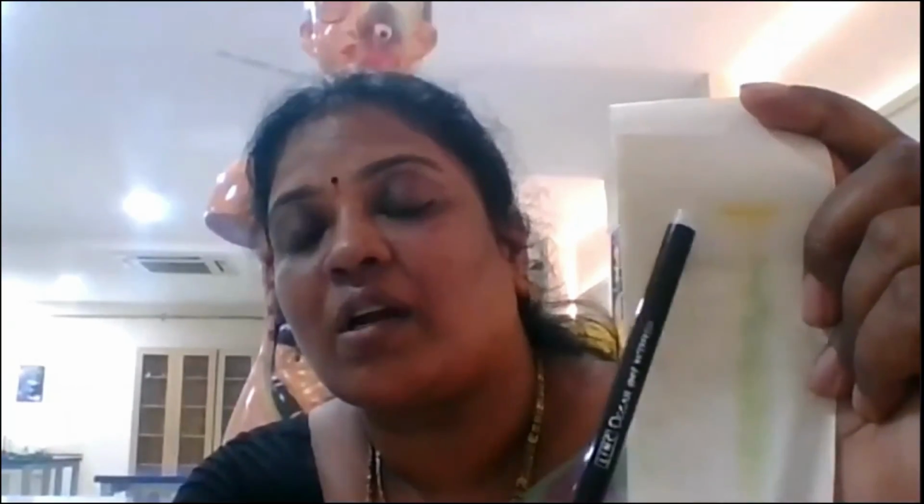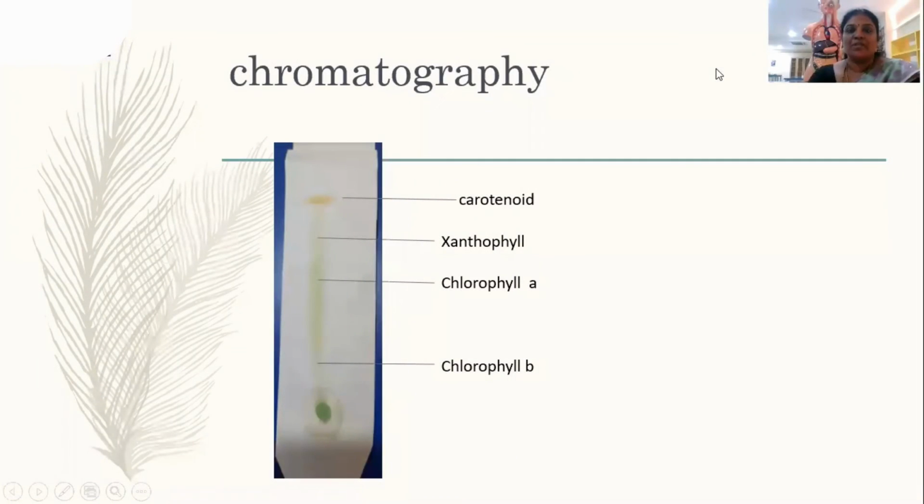See here. It is xanthophylls, and then comes carotenoids. You can see the dark yellow or orangish color patch. Now this is your carotenoids. If you see here, this is the carotenoid which I have shown, then the xanthophyll, the chlorophyll A region and the chlorophyll B region. So this is how you can tell that these pigments are present in the leaf, and they are responsible for the photosynthetic process by absorbing sunlight of different wavelengths.